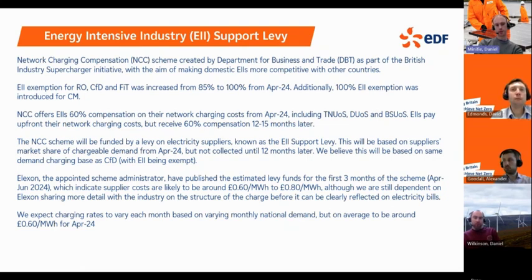So it works a little bit differently to the exemptions just described above. And this applies just to the network costs, so TNUoS, DUoS, and BSUoS, or transmission, distribution, and balancing network costs from April 24. The way it will work is that eligible energy-intensive industry companies will get 60% compensation on any of their network charging costs. But they get this compensation 12 to 15 months later.